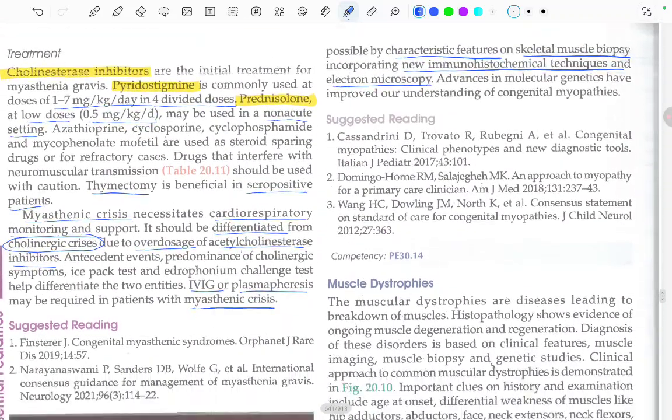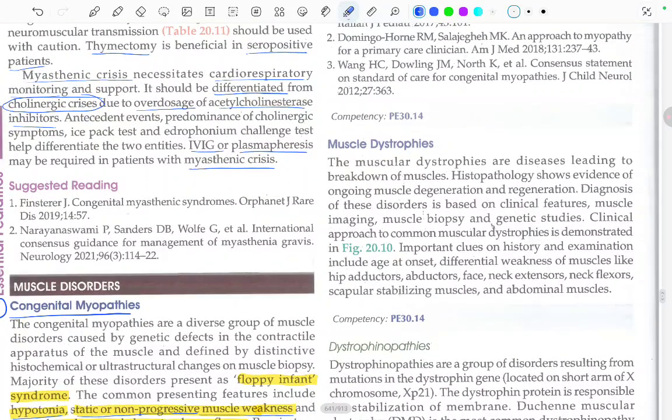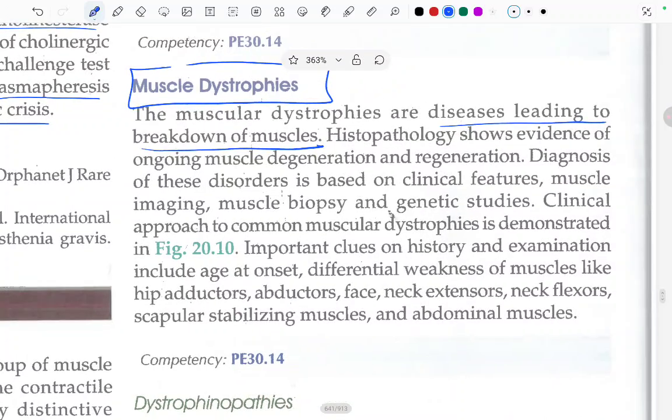Now let's start with the muscular dystrophies. So what is muscular dystrophy? They are the diseases leading to breakdown of muscles. On histology there will be evidence of ongoing muscle degeneration and regeneration. Diagnosis of these disorders is based on the clinical features, muscle imaging, muscle biopsy, and genetic studies. The clinical approach to common muscular dystrophies is demonstrated in this figure.